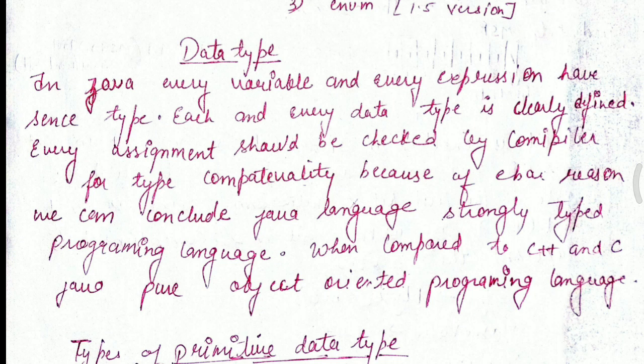Java is considered a pure object oriented programming language, though it is not fully dependent on objects or fully independent, we can say it vice versa. So whenever we are writing a program, the compiler is used to check it for type compatibility.